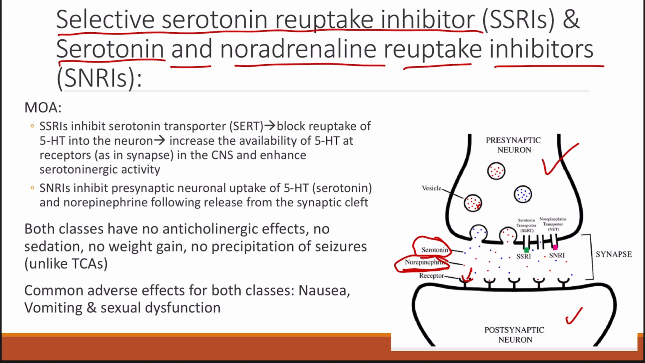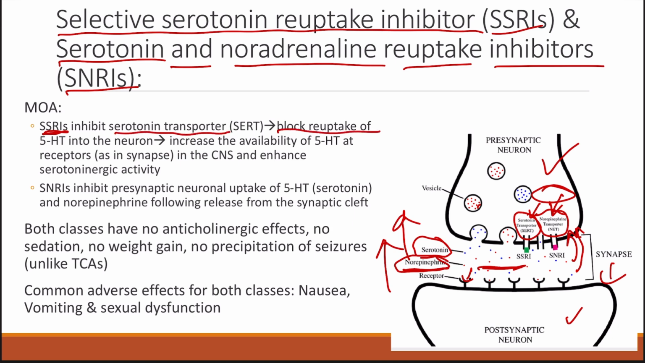That is by inhibiting the transporters. As you can see here, these are the serotonin transporters and these are the norepinephrine transporters. These are responsible for the reuptake of the neurotransmitters back into the presynaptic neurons. So we will be inhibiting these with the use of SSRIs and SNRIs, and as a result there will be an increase in the concentration of both serotonin and norepinephrine in the synapse, leading to antidepressant effect. So this is what is being explained in this paragraph. SSRIs inhibit the serotonin transporter, so it blocks the reuptake of 5-HT into the presynaptic neuron, leading to increased availability of serotonin at the receptor site, that is in the synapse in the CNS, and hence it increases the serotonergic effect.